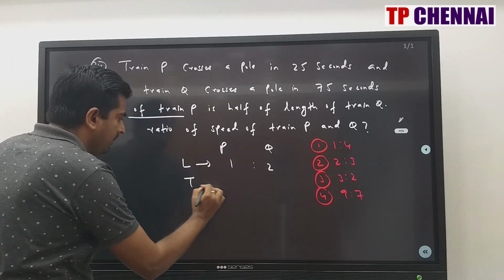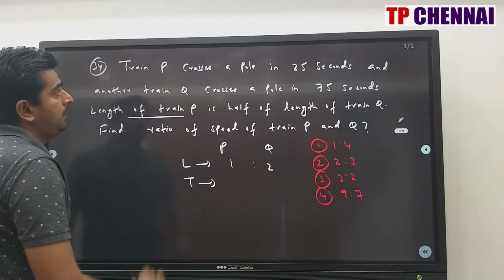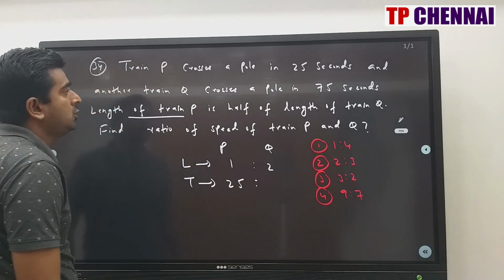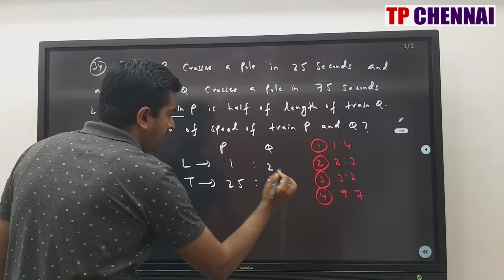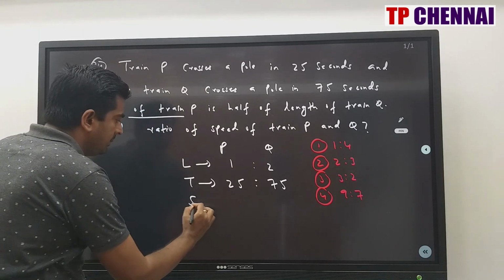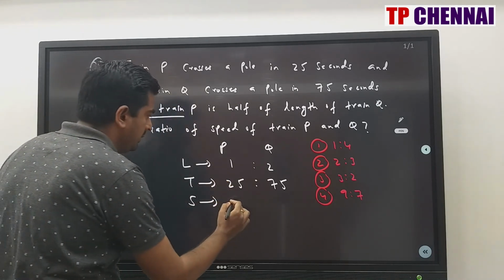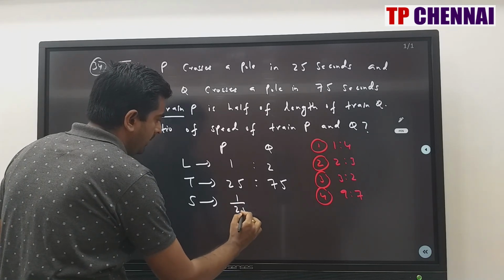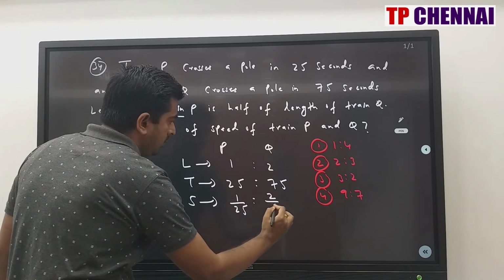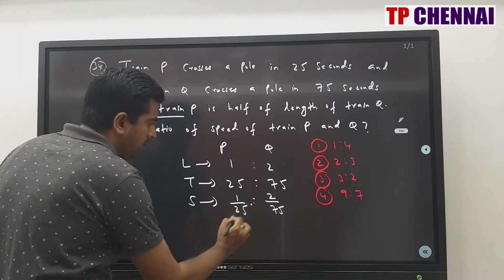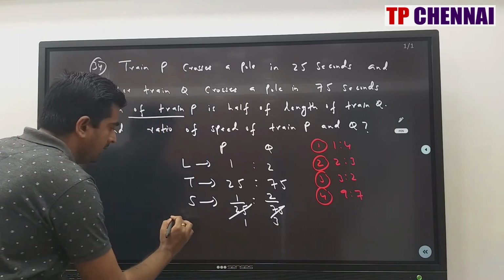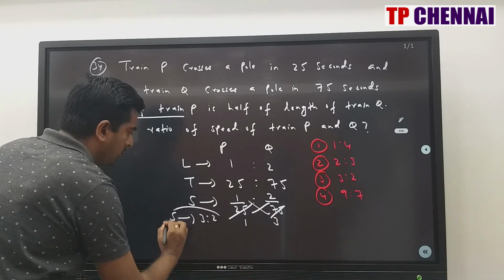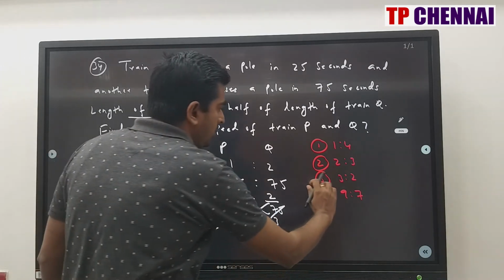And what about time? Train P crosses a pole, so this is 25 seconds. And what about train Q? 75. Now they are asking for speed. Speed is nothing but distance by time. So this is how much? 1 by 25. And this is 2 by 75. 25 ones are 25, 25 threes are 75. So the speed ratio will be by cross multiplication 3:2. My answer is 3:2, which is the third option.